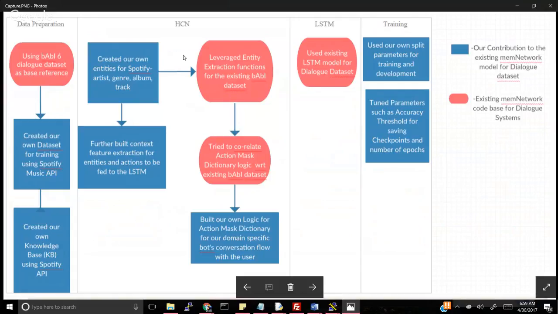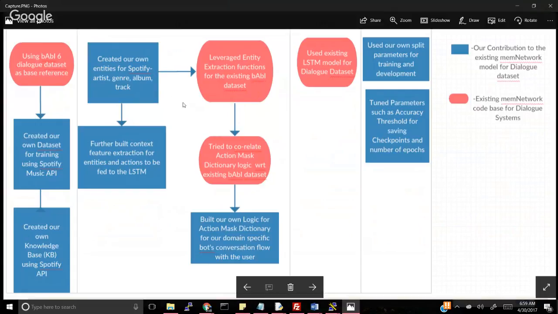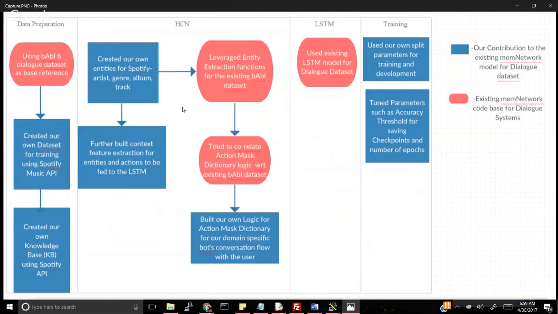Coming to the part of the HCN, that is the hybrid code network. First, we created our own entities for our specific domain. For Spotify, we needed four entities: artist, genre, album, and track, to give the recommendation according to the user input. We leveraged the entity extraction functions from the existing bAbI dataset. But using a certain level of knowledge from this particular function, we built our context feature extraction for entities and actions that will be further fed to the LSTM.